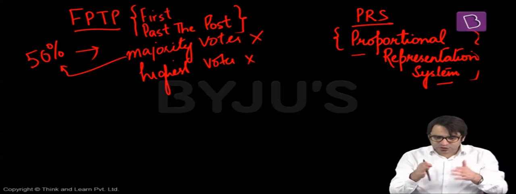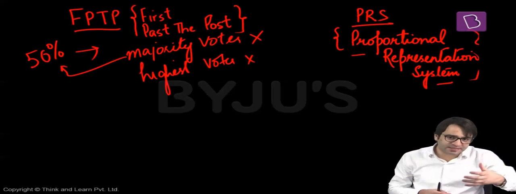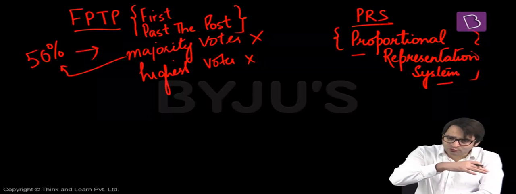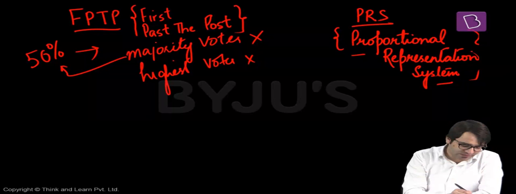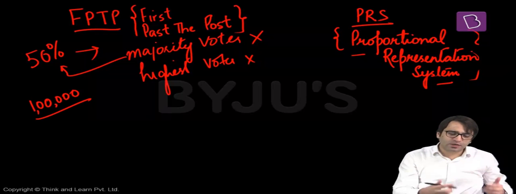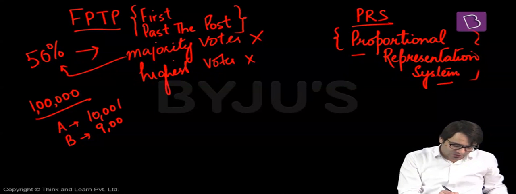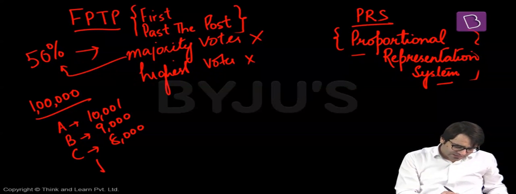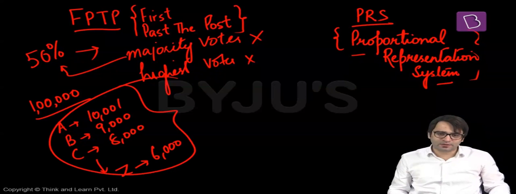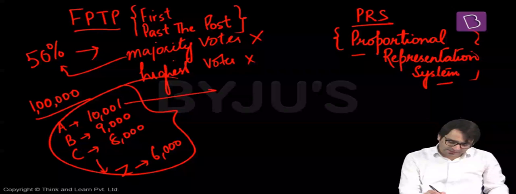How? Let's say this is the constituency, and there are 10 candidates contesting this election. The total number of votes polled in this constituency, let's say, is 1 lakh. Out of 1 lakh votes which have been polled, candidate A got 10,001 votes. Candidate B got 9,000 votes. Candidate C got 8,000 votes. Candidate Z got 6,000 votes. Who is your representative in Lok Sabha? Somebody who got 10,001 votes. That means A.